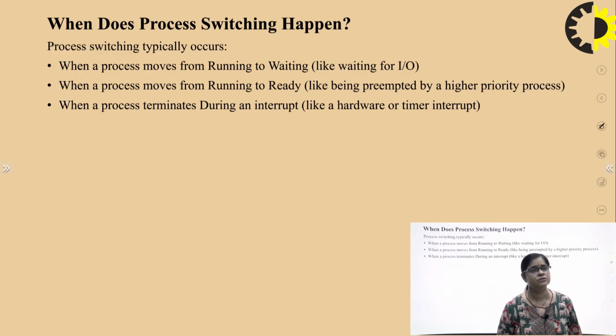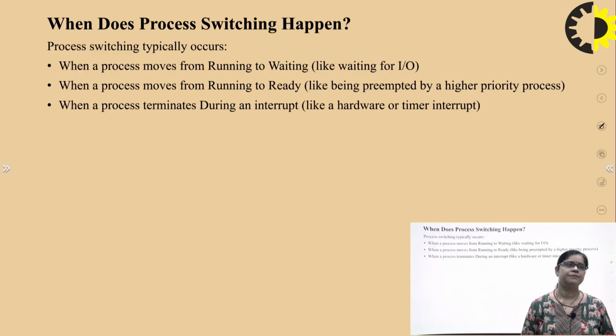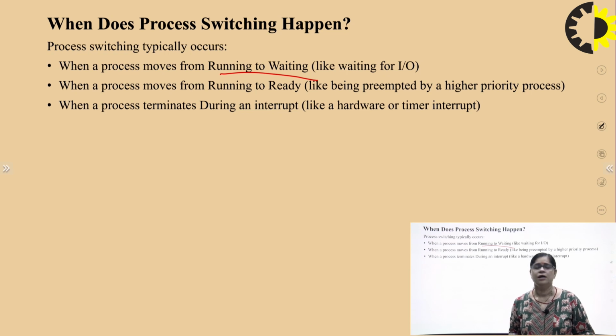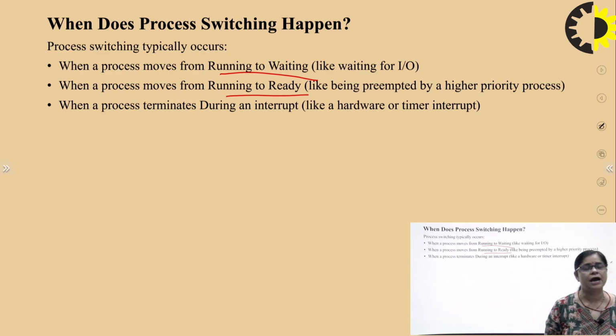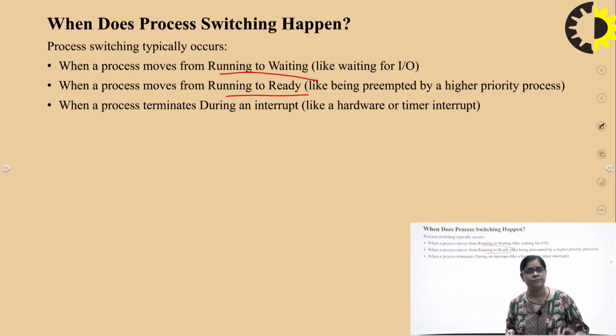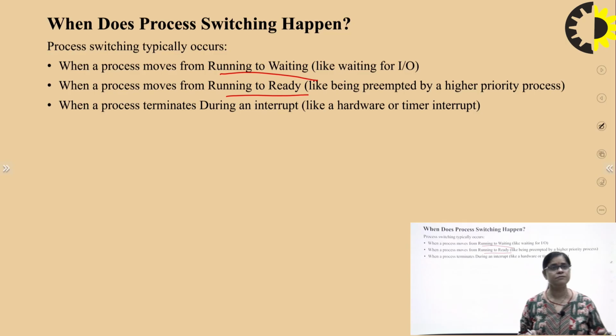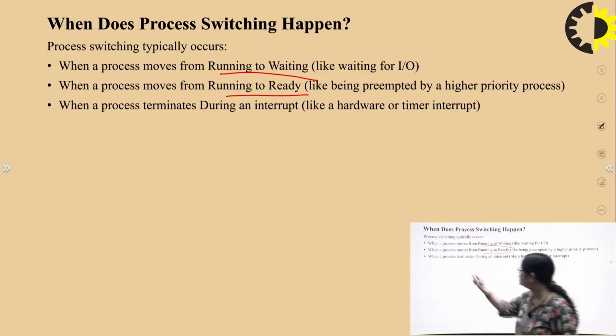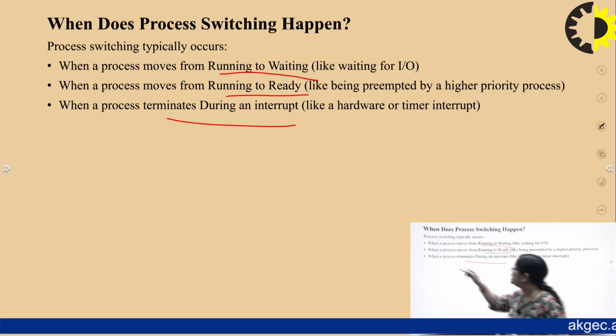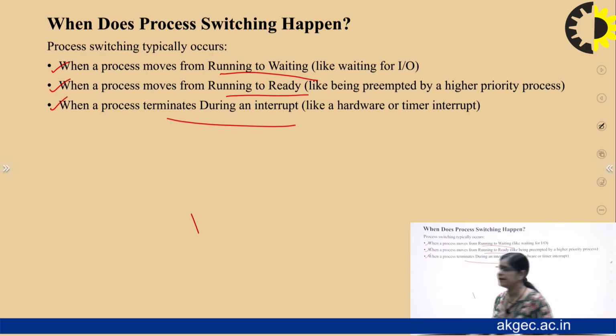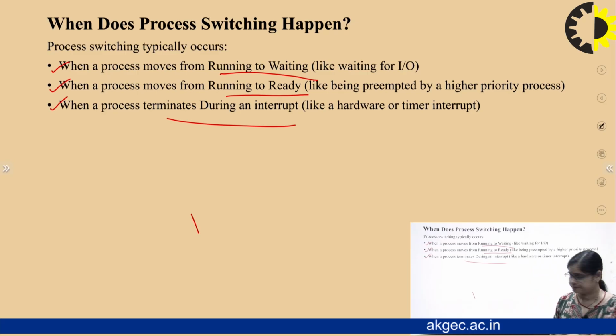Now, when does process switching happen? It typically happens when a process moves from running to waiting, like waiting for input output. It also happens when a process moves from running to ready, that is, when it is preempted by a higher priority process. It also switches when the process terminates, or when there is an interrupt. So basically these are the cases when process switching happens.